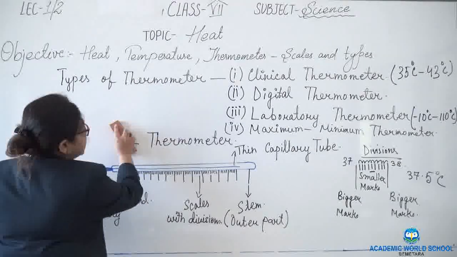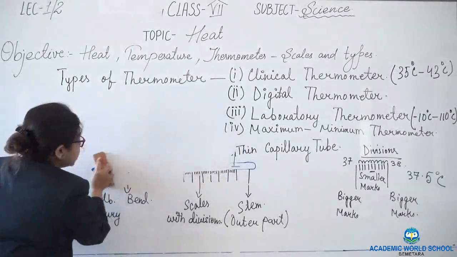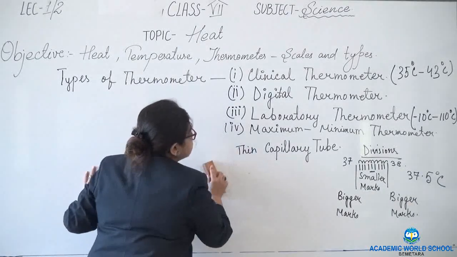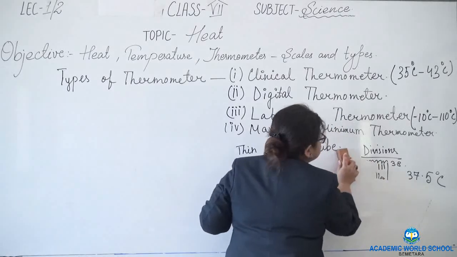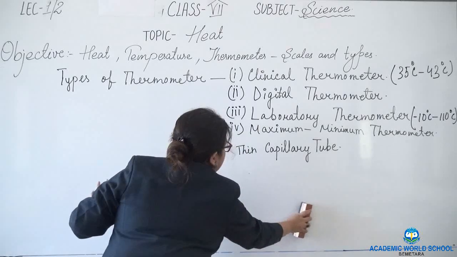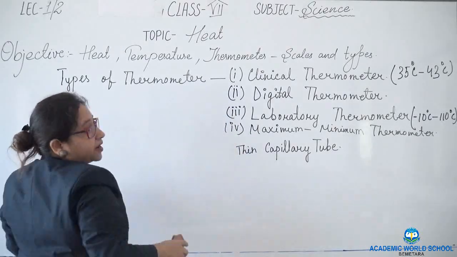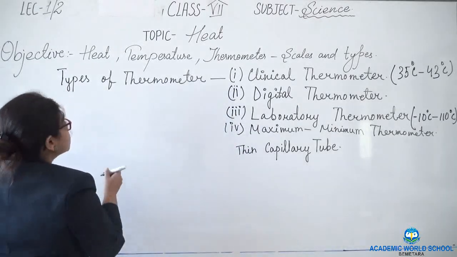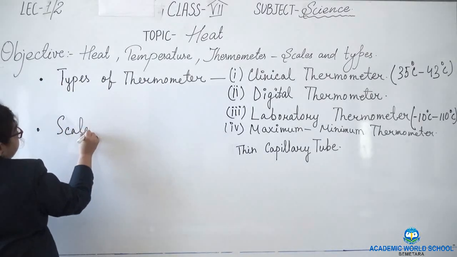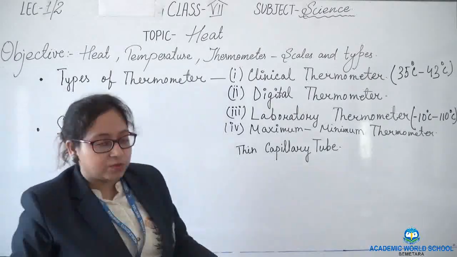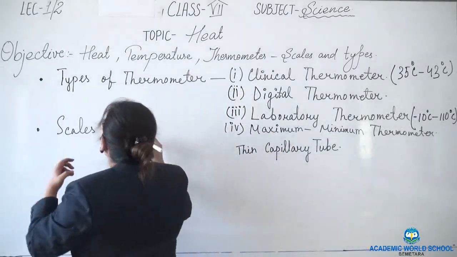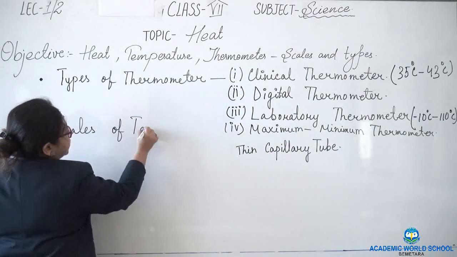Next we will see what are the scales of these thermometers. As I have already mentioned, the scales for measuring the temperature are either Celsius or Fahrenheit or Kelvin. So next we will see the scales, or we can say it more appropriately, the units that we use. So different scales of temperature.